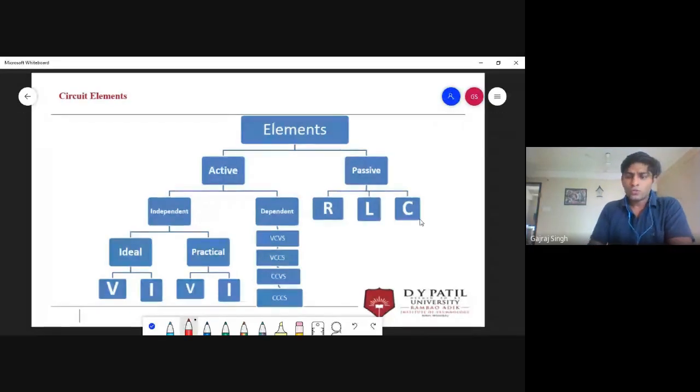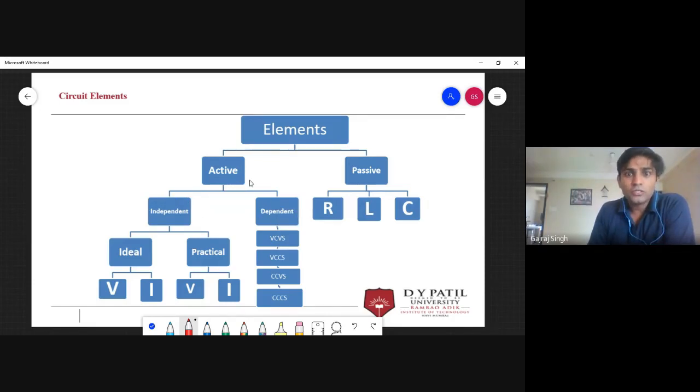Okay. So now let's come to the independent and dependent active elements. We will discuss active elements first, then we will go to passive elements. We have two types of active elements: one is independent sources and one is dependent sources.